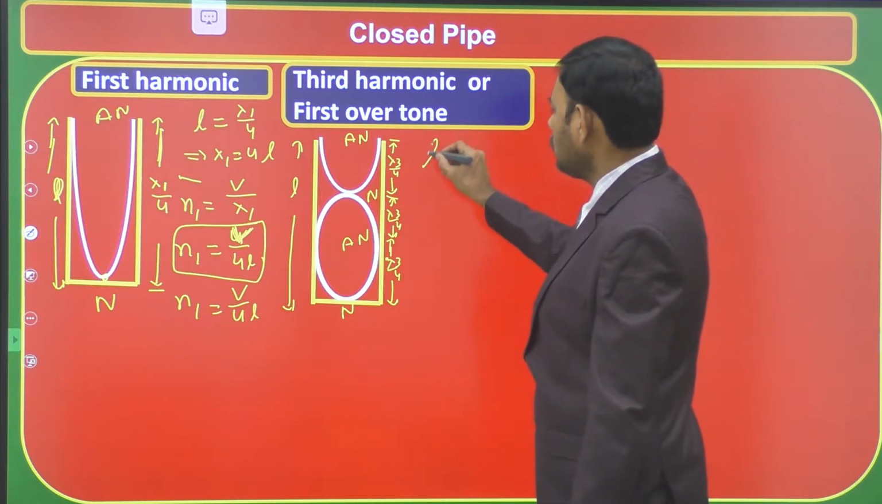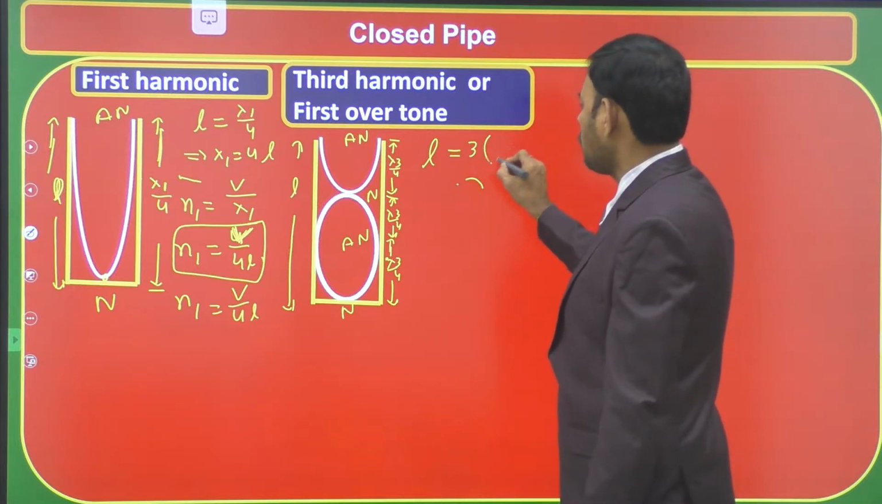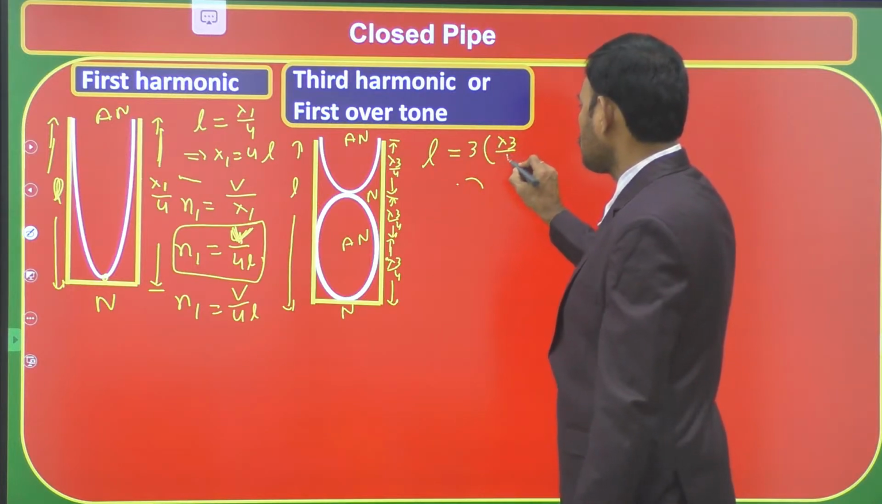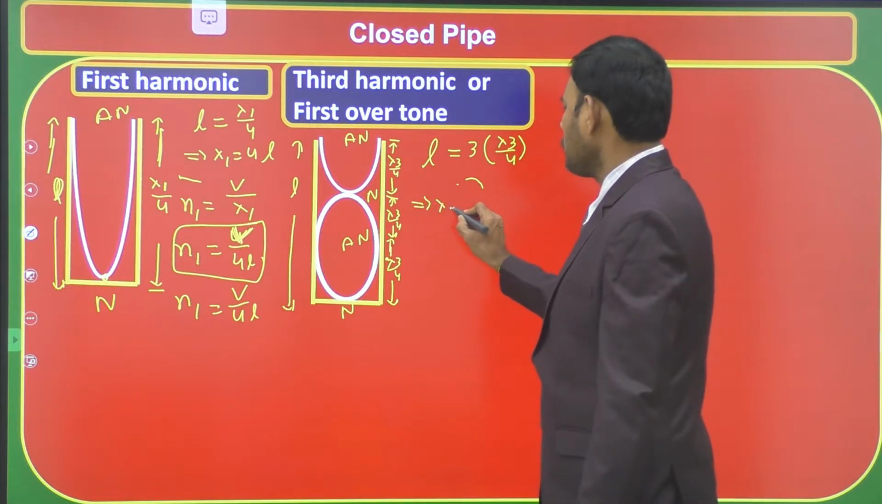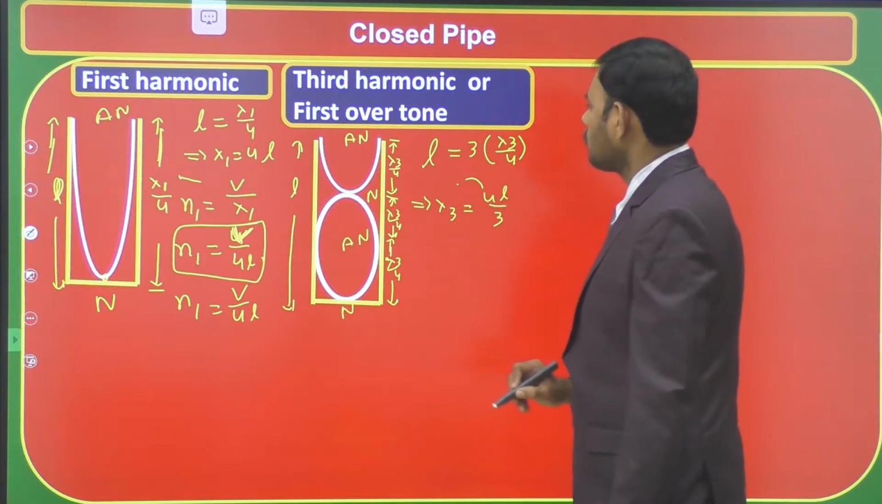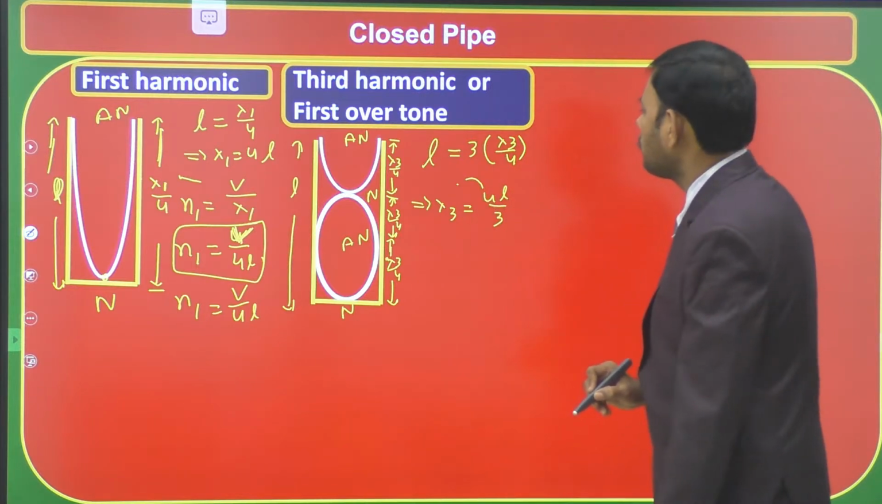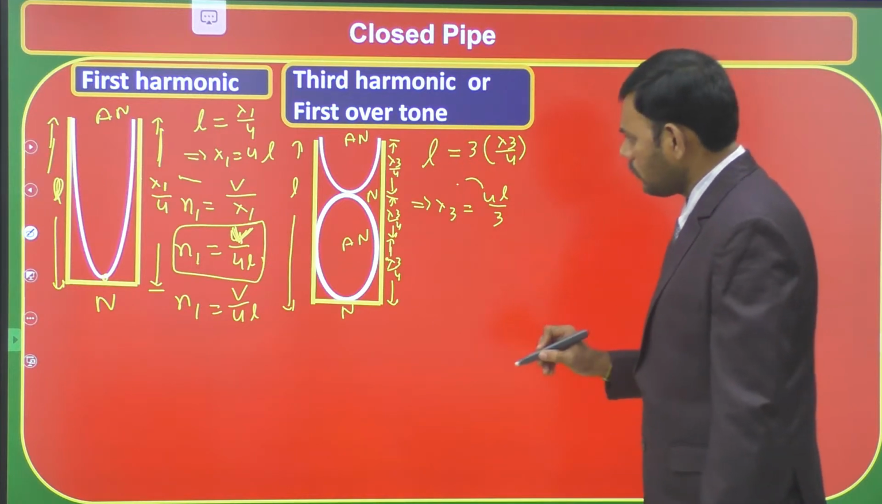Therefore, length of the closed tube now becomes 3 times lambda 3 by 4. This implies lambda 3 is equal to 4L divided by 3. Total length is 3 times lambda 3 by 4. On cross multiplying, we get lambda 3 is 4L by 3.